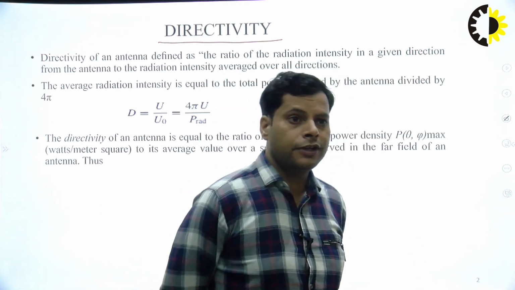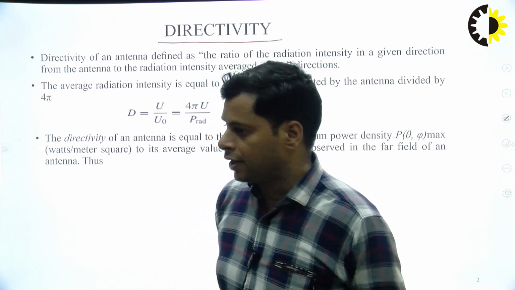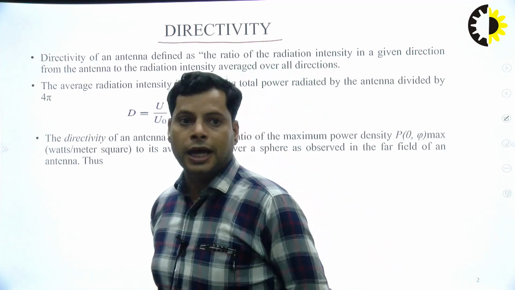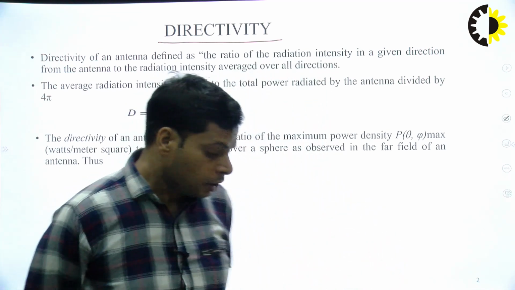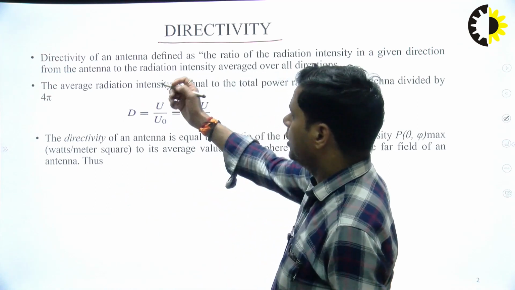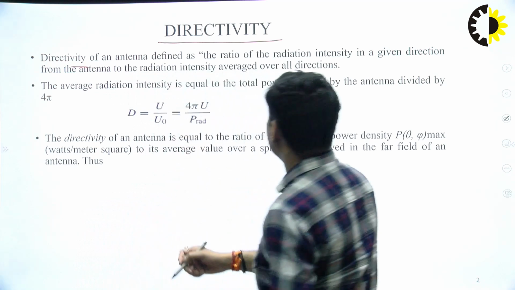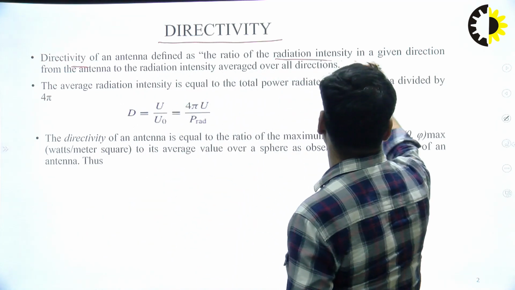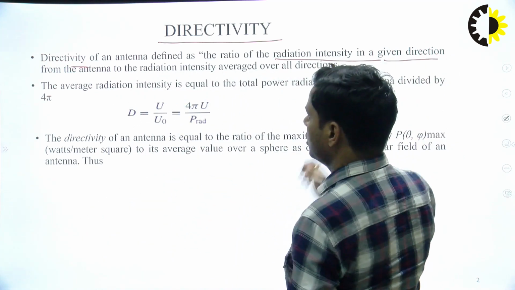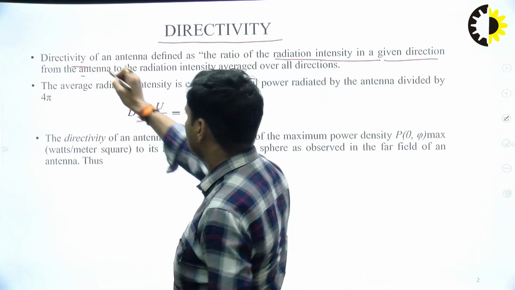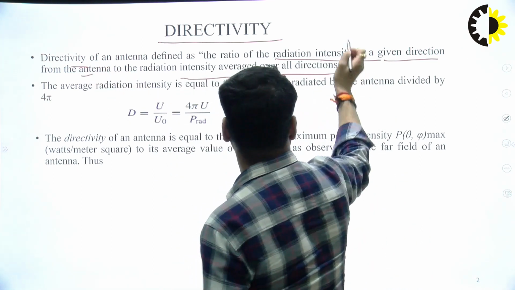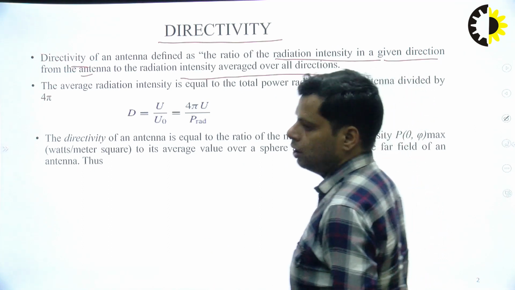So directivity, first I am defining it here. The directivity of an antenna is defined as the ratio of the radiation intensity in a given direction from the antenna to the radiation intensity averaged over all directions.